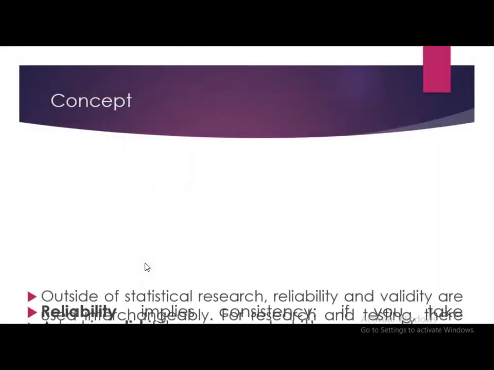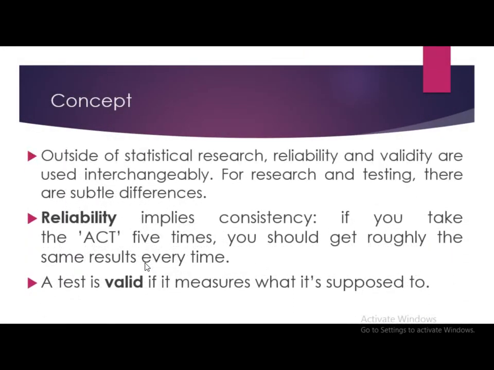We will start with the concept. Outside of statistical research, reliability and validity are used interchangeably. For research and testing, there are substantial differences. First, we will see reliability. Reliability implies consistency. If you take the ACT 5 times, or any research or project 5 times, you should get roughly the same results every time. As far as validity is concerned, a test is valid if it measures what it's supposed to measure.